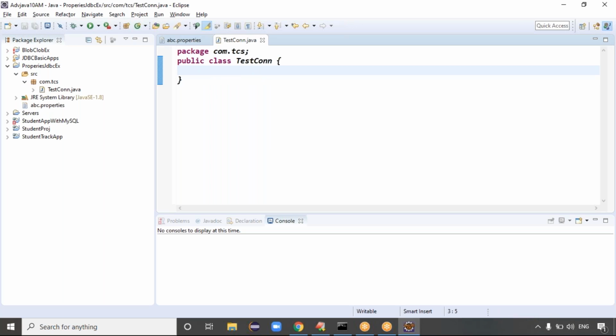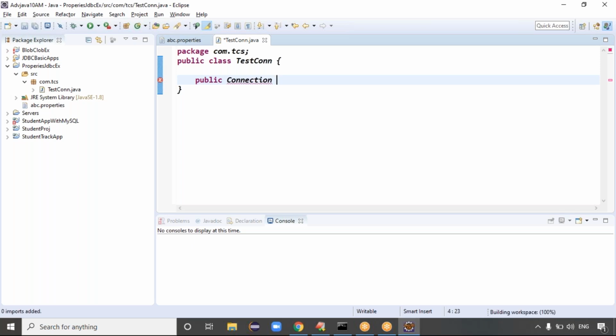Test connection is there, guys. What is my requirement in this class? What we have to do? Can I take one method here? What does this method have to return? This method has to return the connection object. Public connection, and the method is called create connection method.